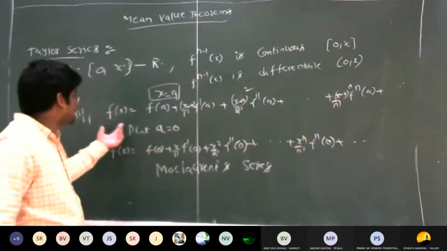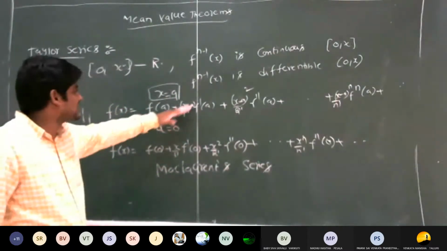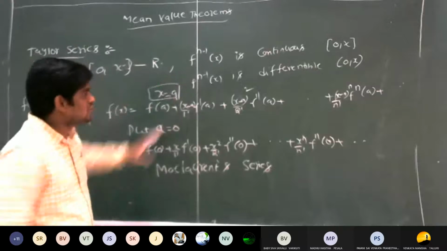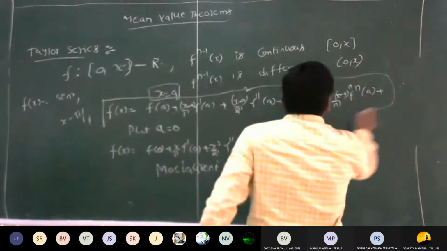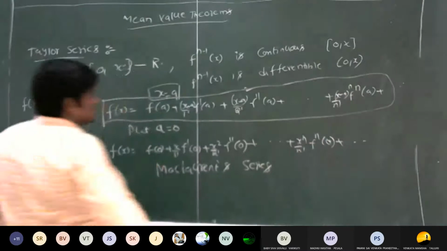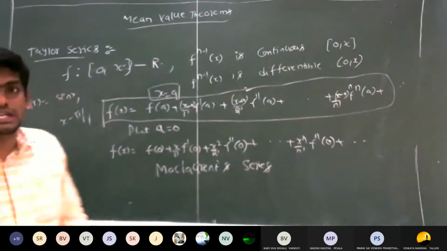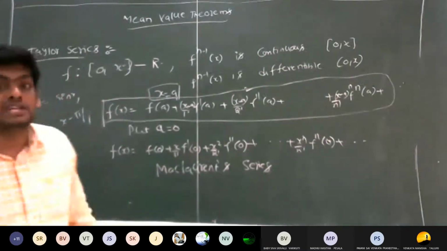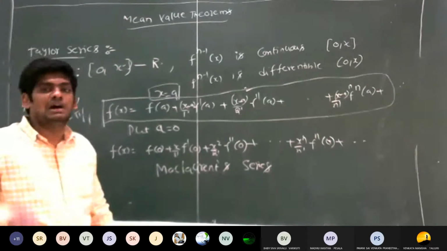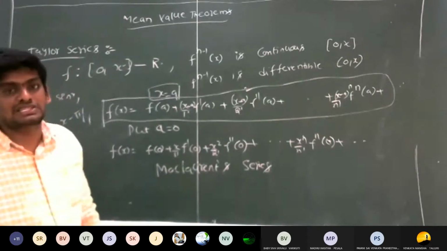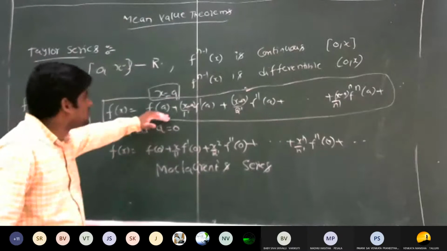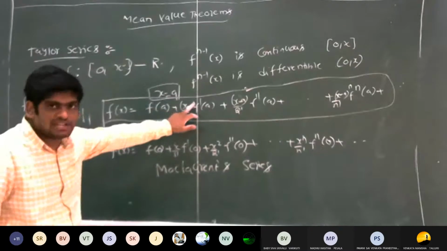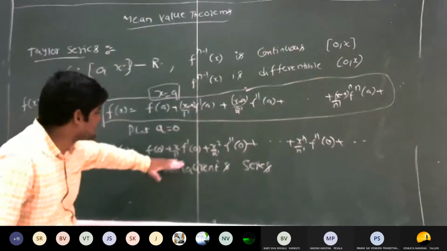And also this is the Taylor series about the point x is equal to a. So clearly observe this formula. This is one of the very important formulas. This formula was asked in the GATE examination 2018: which of the following is the Taylor series about the point x is equal to a? That is the question. Very simple. Suppose about the point a is equal to 0, it becomes this one.